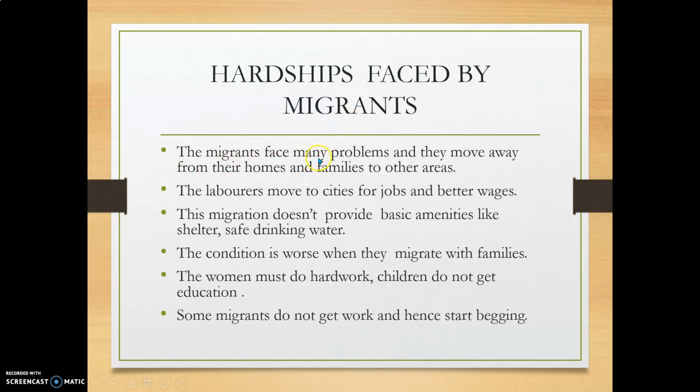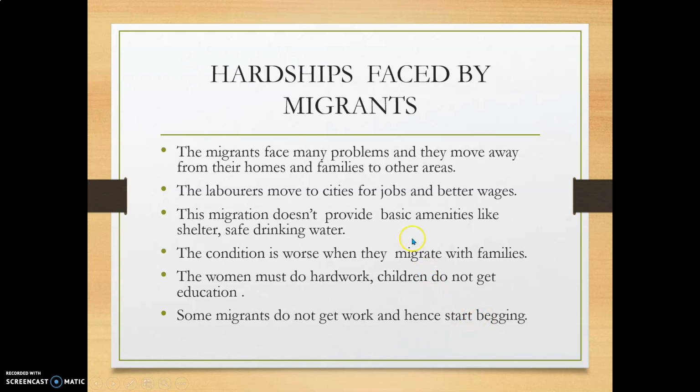The migrants face many problems and they move away from their homes and families to other areas. The laborers move to cities for jobs and better wages. This migration does not provide basic amenities like shelter, safe drinking water, etc. The condition is worse when they migrate with families. The women must do hard work. Children do not get education. Some migrants do not get work and hence start begging.